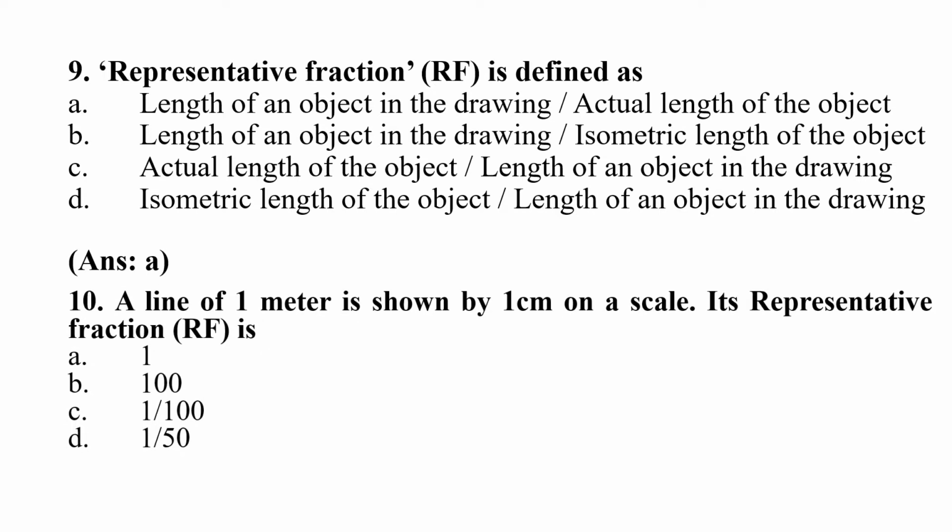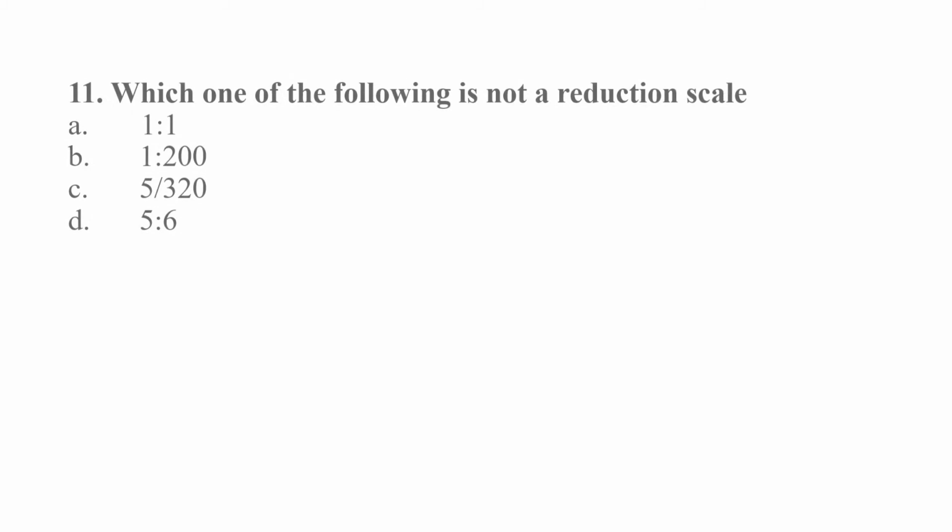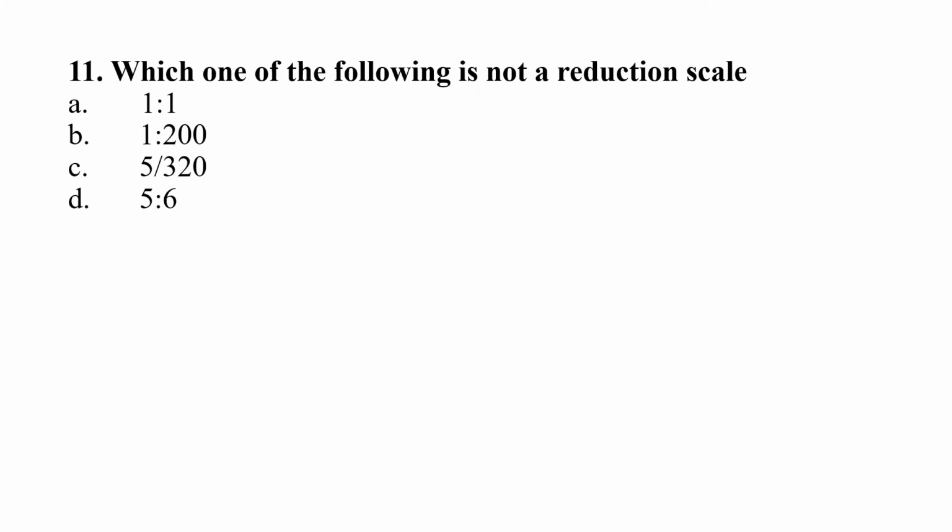Question 10. A line of 1 meter is shown by 1 centimeter on a scale. Its representative fraction RF is option A 1, option B 100, option C 1 by 100, option D 1 by 50. Right answer is option C 1 by 100. Question 11. Which one of the following is not a reduction scale? Option A 1 is to 1, B 1 is to 200, C 5 divided by 320, D 5 is to 6. Right answer is option A 1 is to 1.